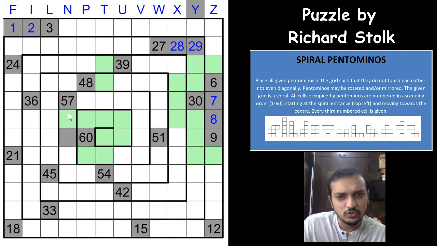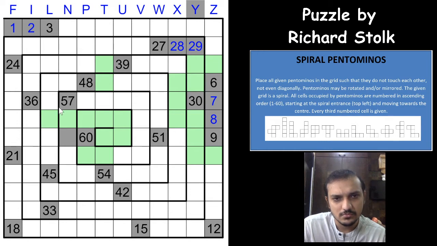Of course, these two are different pentominos, so you cannot diagonally touch them. Of course, you cannot diagonally touch these two pentominos as well. The same logic applies here as well. Okay. Anything else you are missing here?